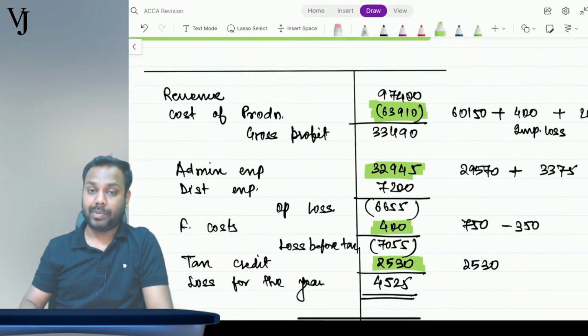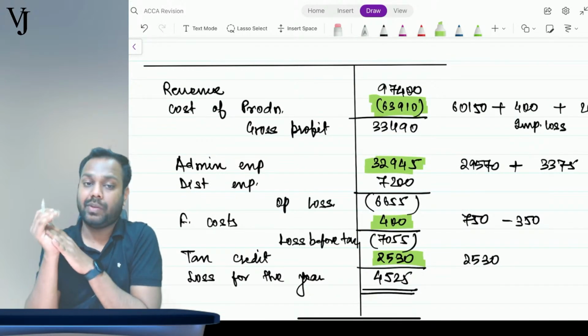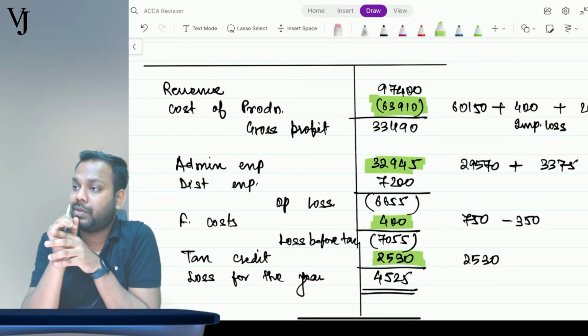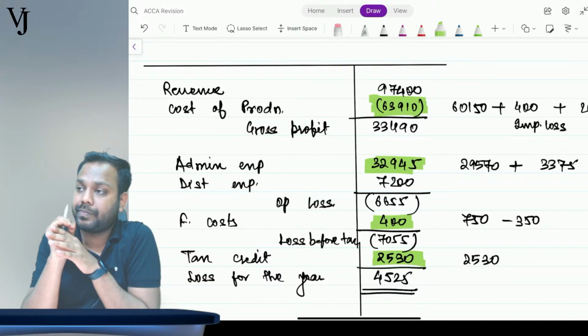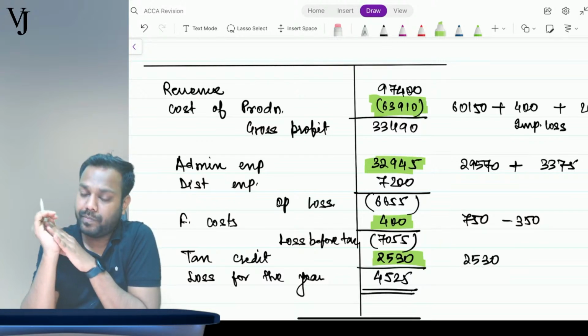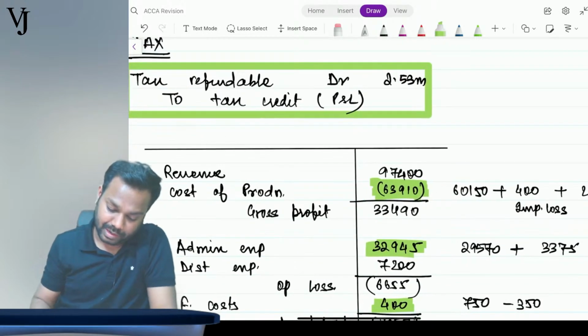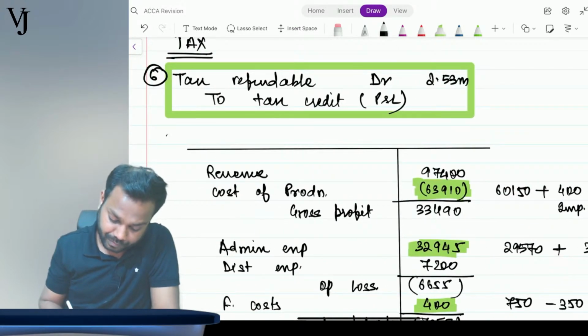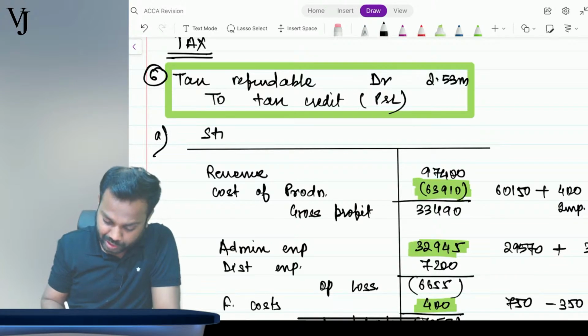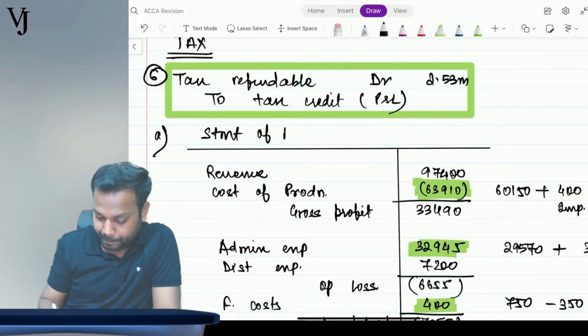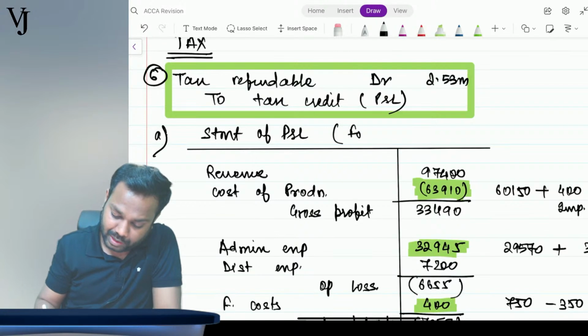Is that clear? Is P&L clear, everyone? Come on, guys, tell me, is the statement of P&L clear, everyone? This was requirement 1, the statement of P&L for the year ending.